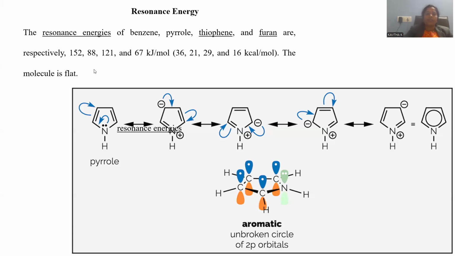So pyrrole has 21 kilocalories per mole of resonance energy. Because of this kind of resonance formation, the delocalization of electrons is able to generate 21 kilocalories of resonance energy. The resonance energy of benzene is 36 kilocalories, pyrrole is 21, thiophene is 29, furan is 16 kilocalories per mole. In kilojoules per mole, benzene is 152, pyrrole is 88, thiophene is 121, furan is 67 kilojoules per mole.